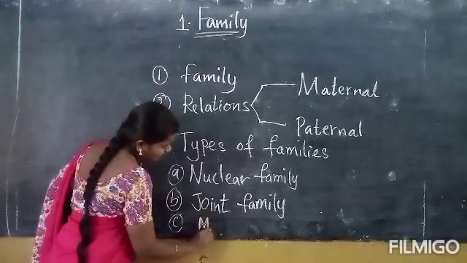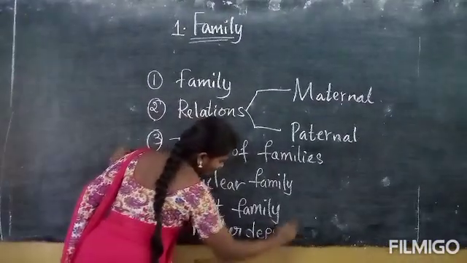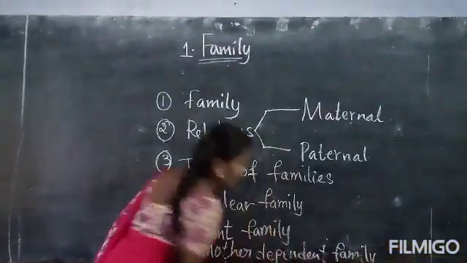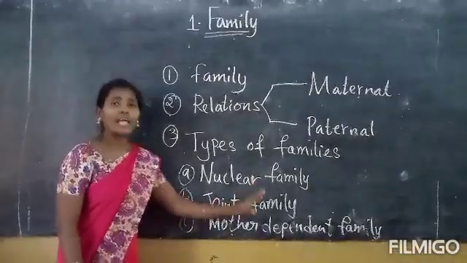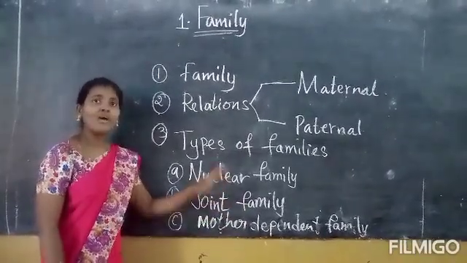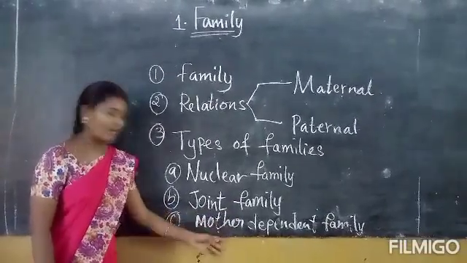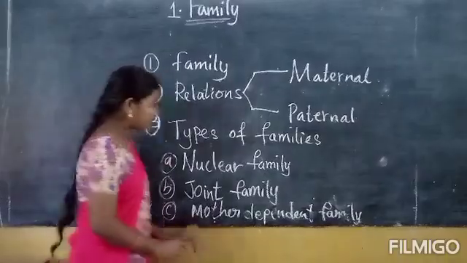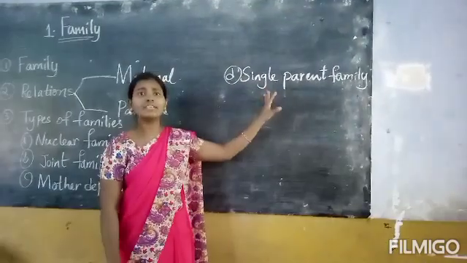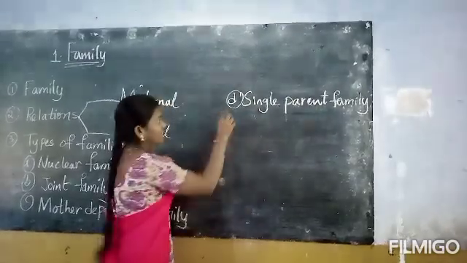Next, third one is mother dependent family. What is mother dependent family? A family with father, mother and their children. But here in this family, only mother takes care of the family because of father's illness or any problems. That is a mother dependent family. Next one, single parent family. A family with a single parent, mother or father, and their children is called a single parent family.